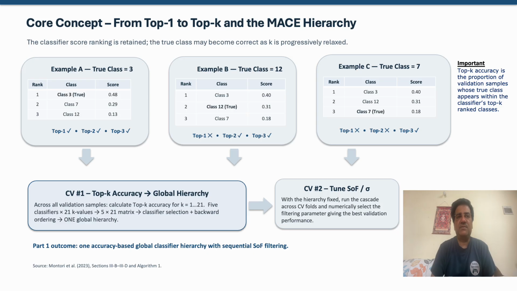Repeating this for 5 classifiers and 21 values of K creates the 5 by 21 matrix used in CV1 to construct the global hierarchy. CV2 then tunes the SOF filtering parameter.